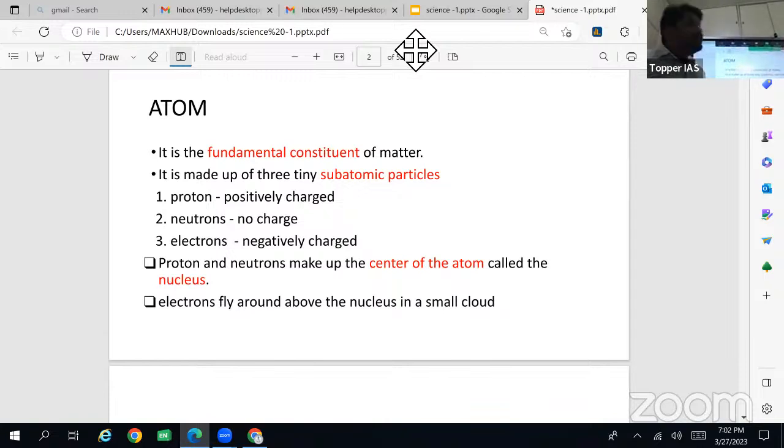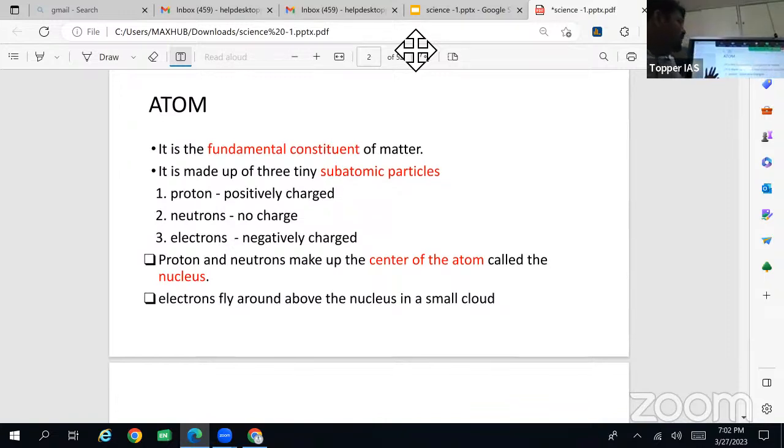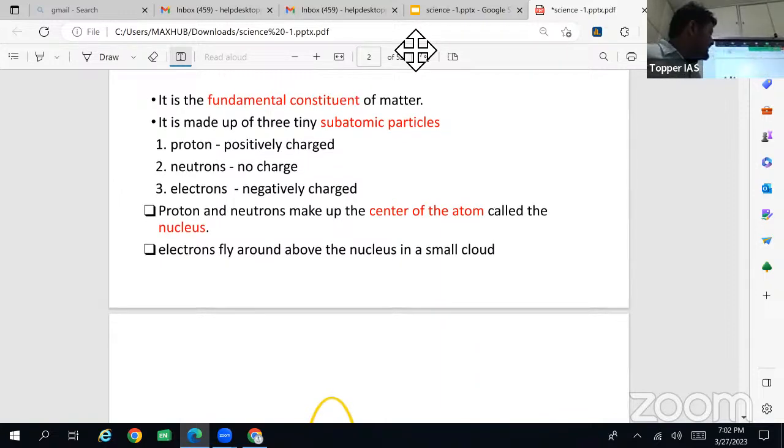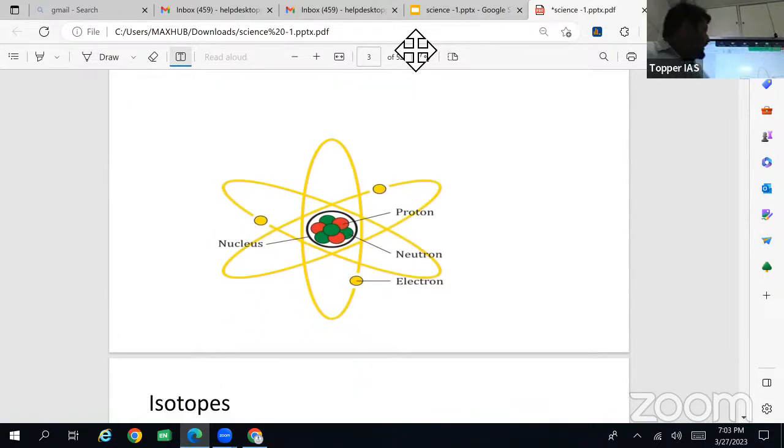The proton is positively charged. The neutron has no charge, but its mass is the same as that of the proton. The electron is negatively charged. Proton and neutron make up the center of the atom. You'll see the structure here. For example, this is the structure of the atom, and this is the center, called the nucleus. The center of the atom is called the nucleus.